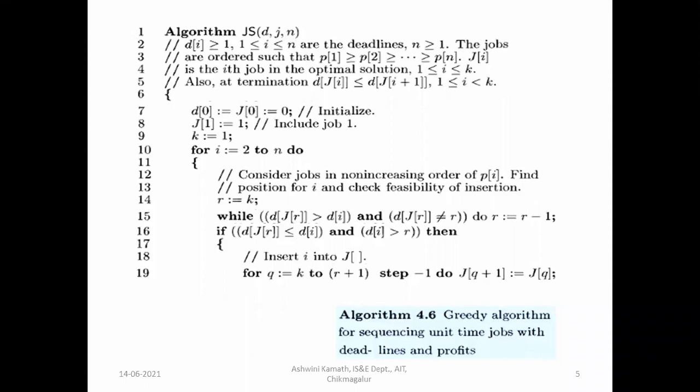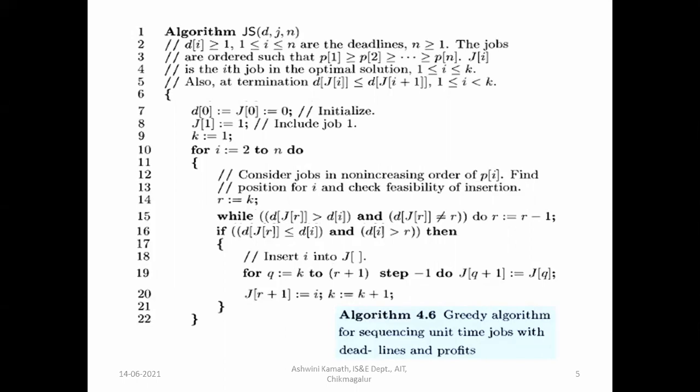Once we get that position R, this ith job will be inserted into this R position. J of R plus 1 is equal to I. So you can notice that once we get that position R, it will come out of the loop, and in J of R plus 1 we are going to insert I, and K will be incremented by 1.